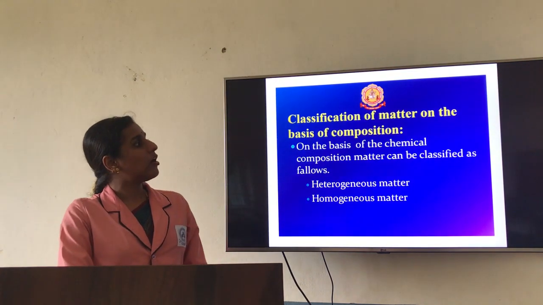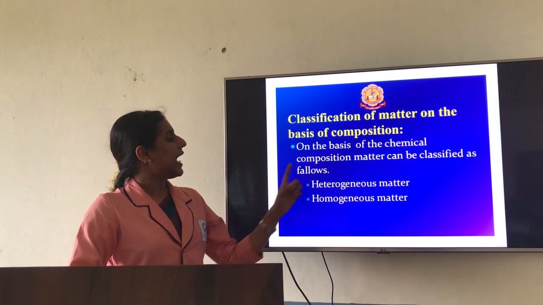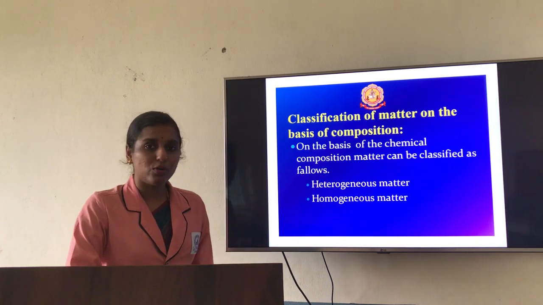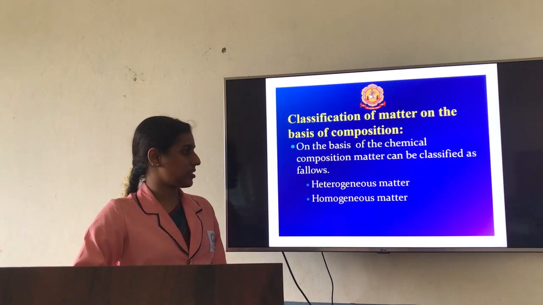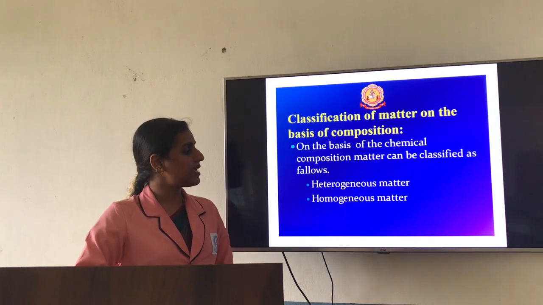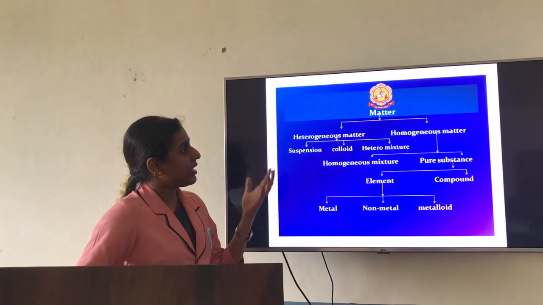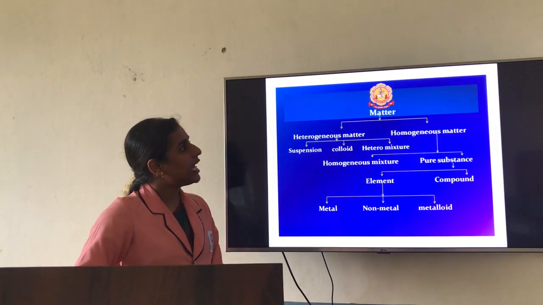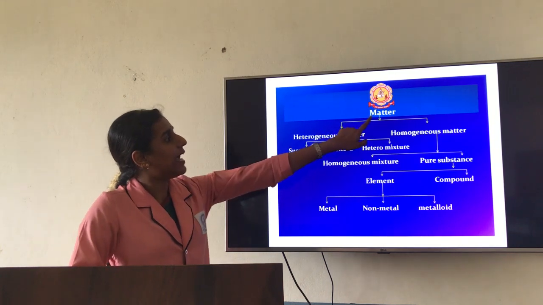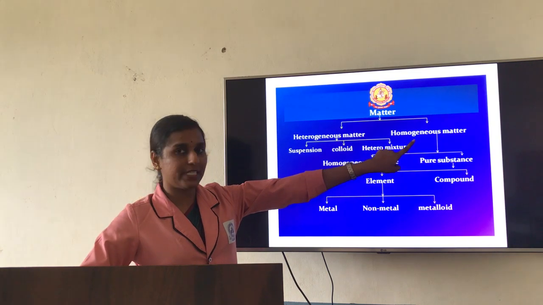So the next one, we are going to deal with the classification of matter based on its chemical composition or chemical phases. So here we have classified heterogeneous matter as well as homogeneous matter. So for more information, better we look at this flow chart. Here it explains matter has been divided as heterogeneous matter as well as homogeneous matter.